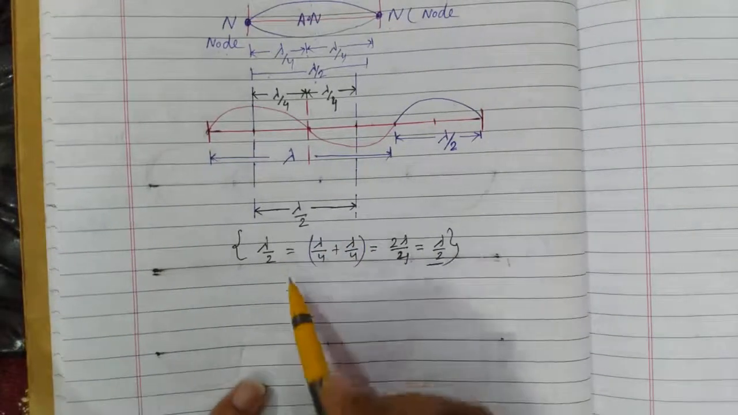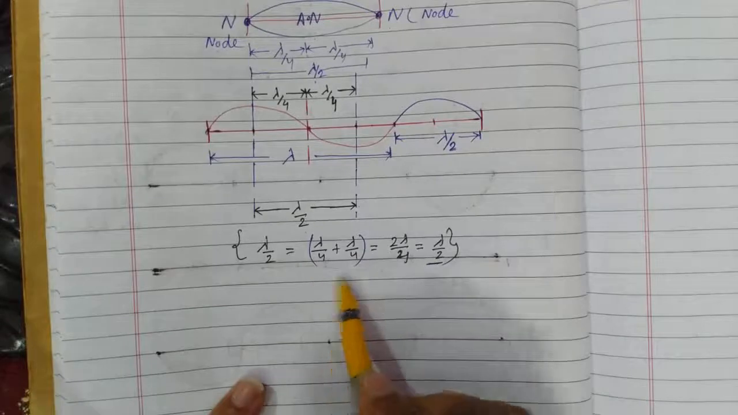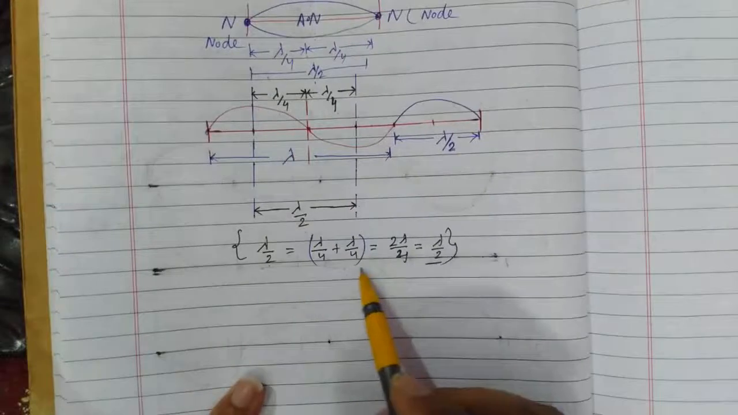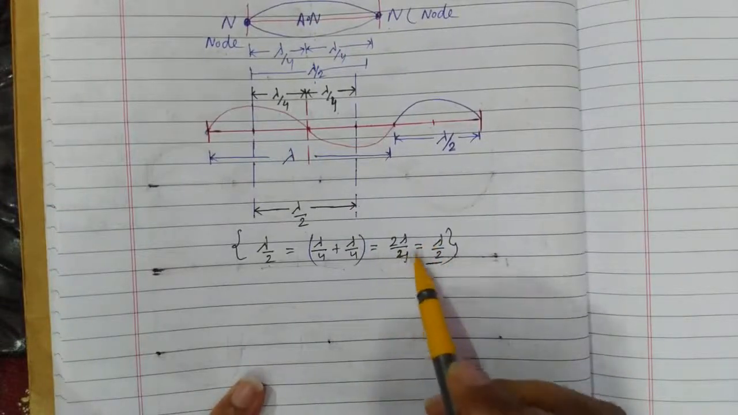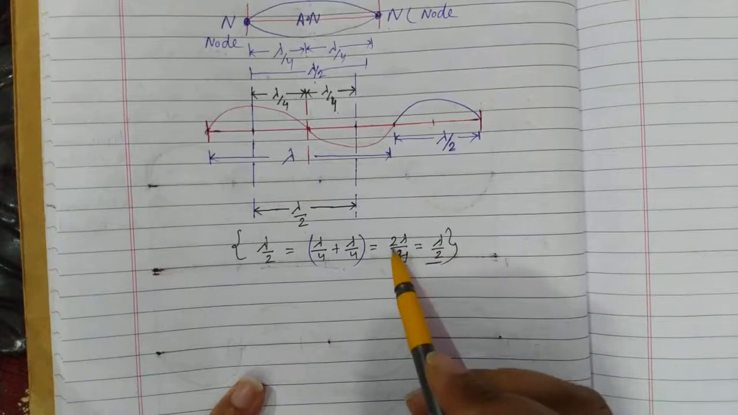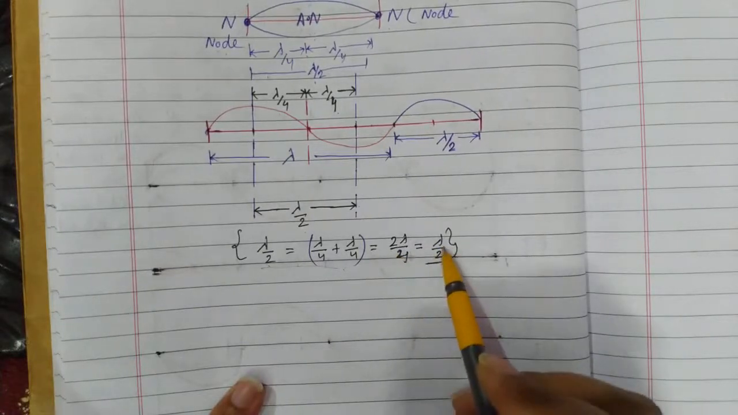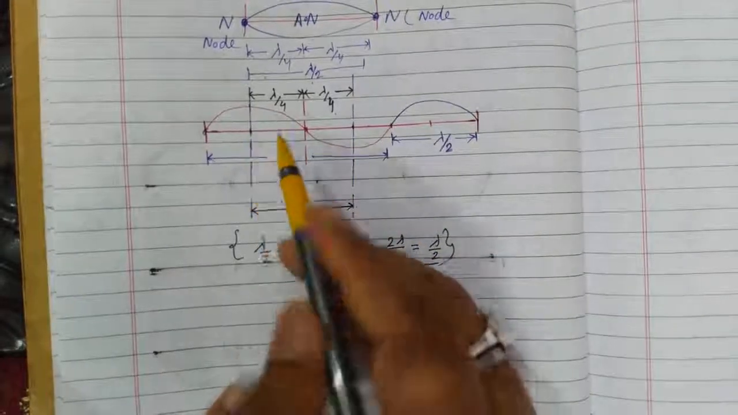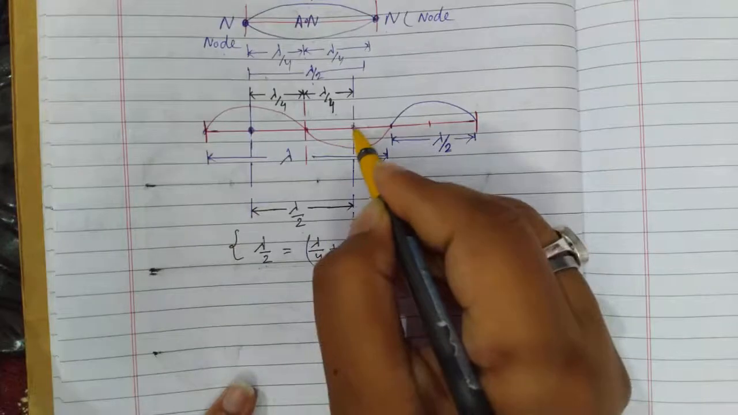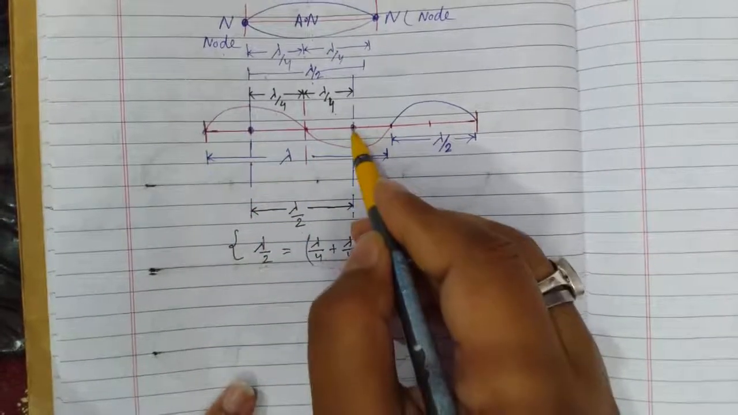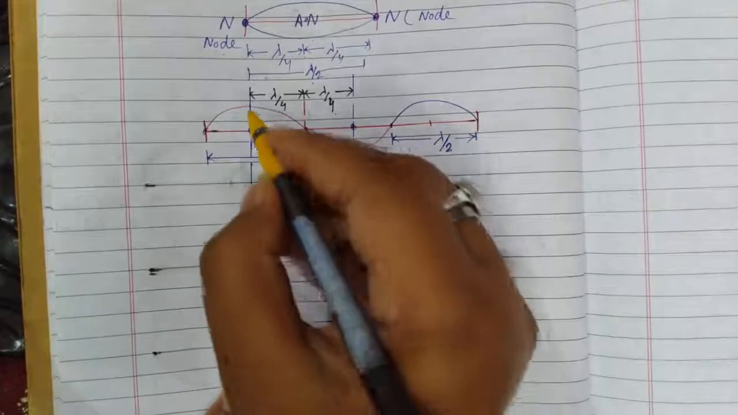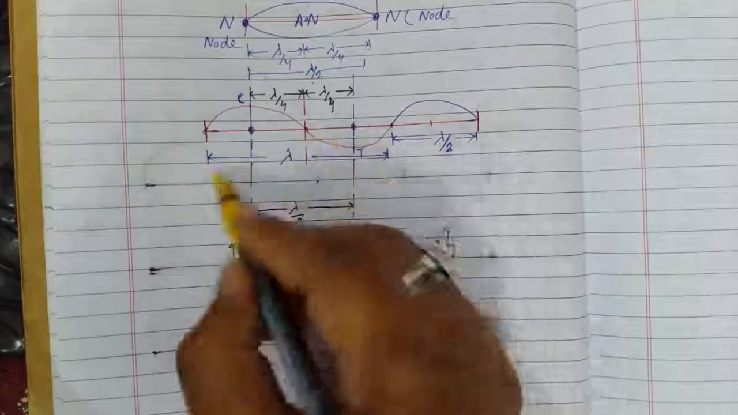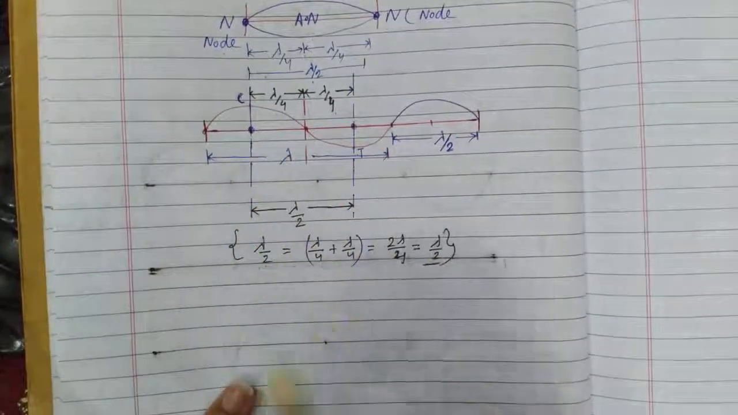Here a simple addition: lambda by 2 is lambda by 4 plus lambda by 4. When we add, we get 2 lambda by 4. There is a cancellation of 2 into 4, and we get lambda by 2, which means the distance between the two points, the center of the crest to the trough. This is point C and this is T, the trough. The distance between the crest and trough is lambda by 2.